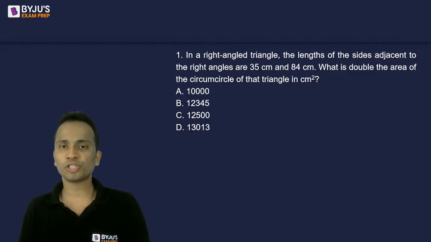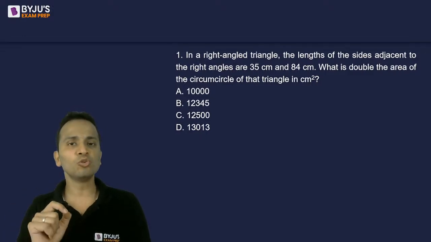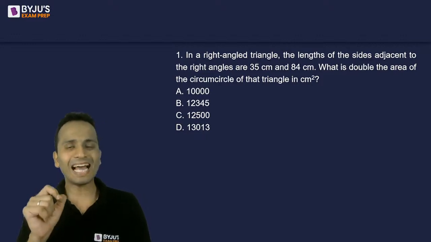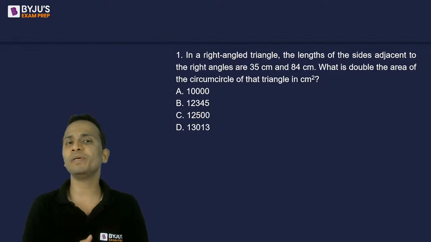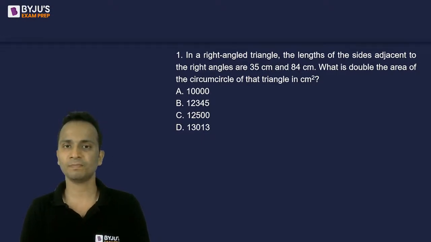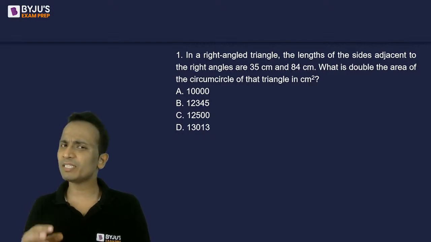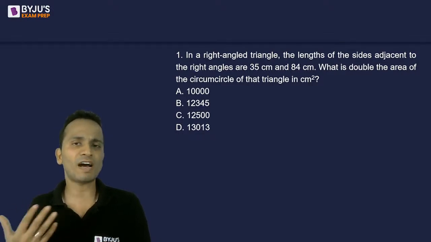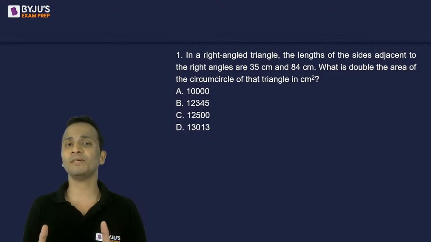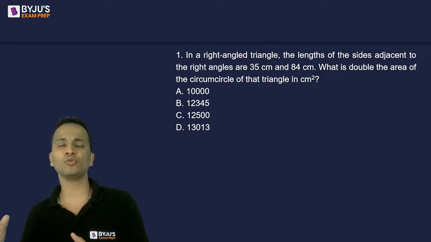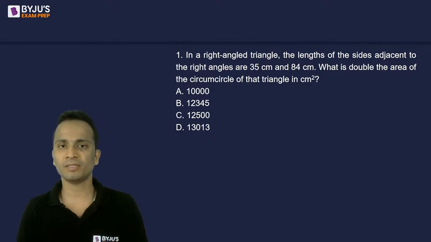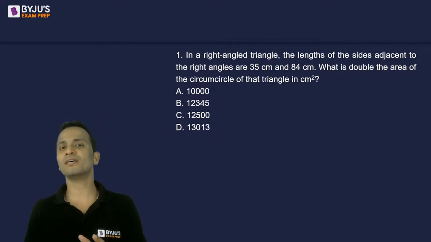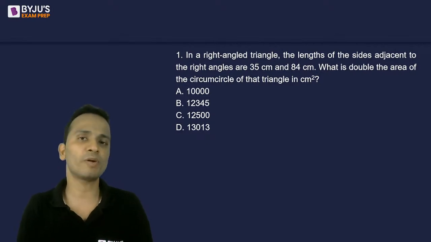Through these questions, you will be getting to know some of the faster calculation tricks using which you will be able to save plenty of time, like in this question. Once I solve this question, I'll tell you in which faster way we can find out the hypotenuse, or we can talk about a Pythagorean triplet, so that we'll be able to get the third side when two sides of a right angle triangle are already given.